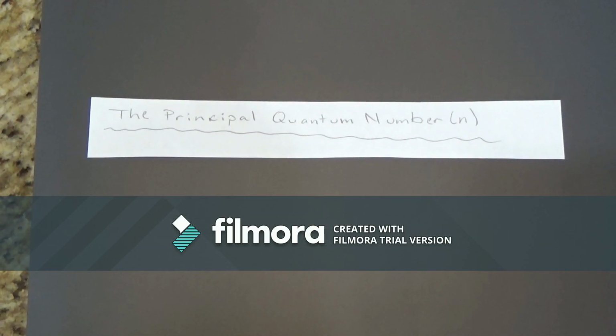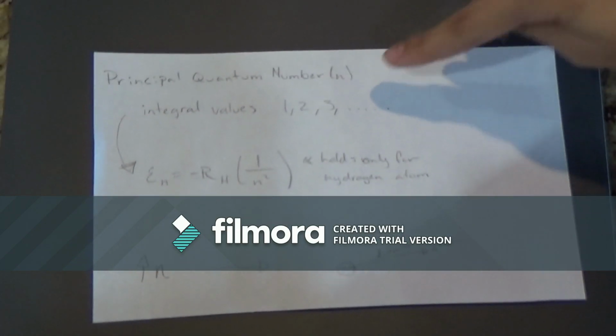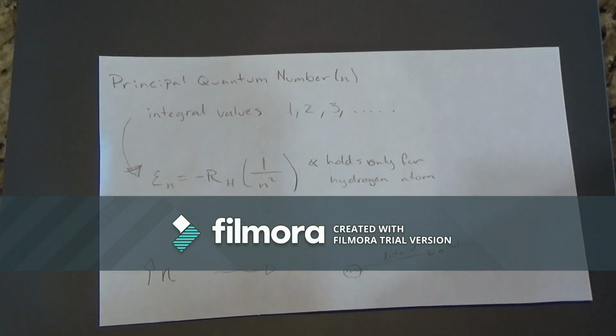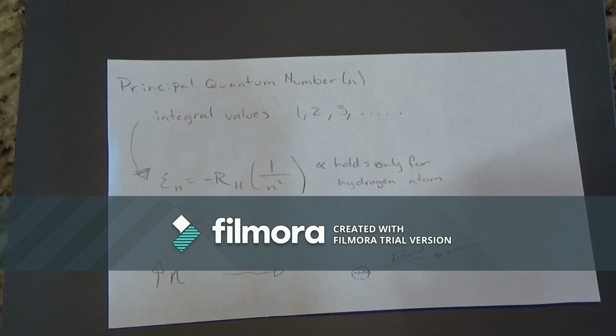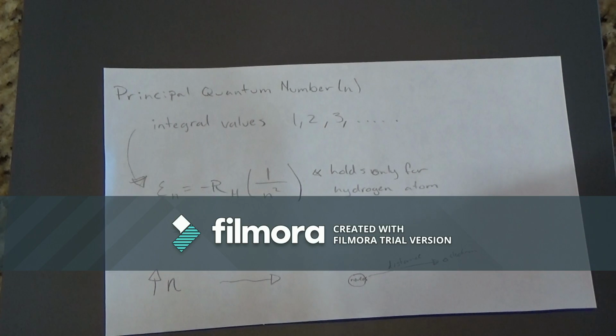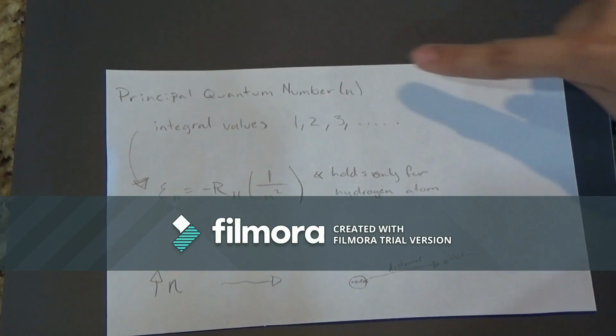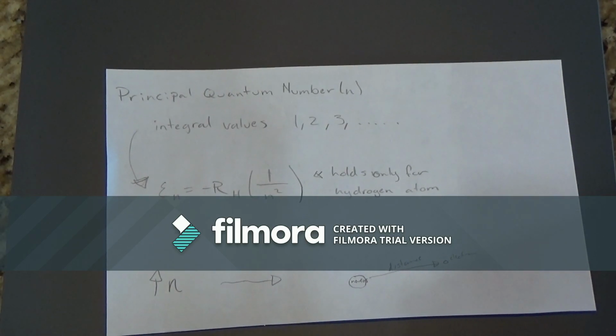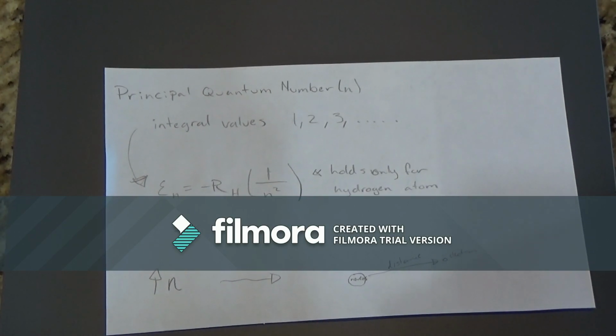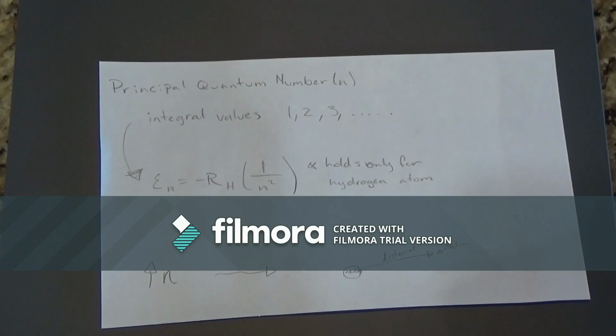So our subsection is called the principal quantum number. The principal quantum number can have integral values, such as 1, 2, 3, etc. And it corresponds to the quantum number, the original one that we had just stated earlier. And in a hydrogen atom, the value of n, which is the principal quantum number, determines the energy of an orbital. But it's not the case for many-electron atoms, which have 2 or more electrons.